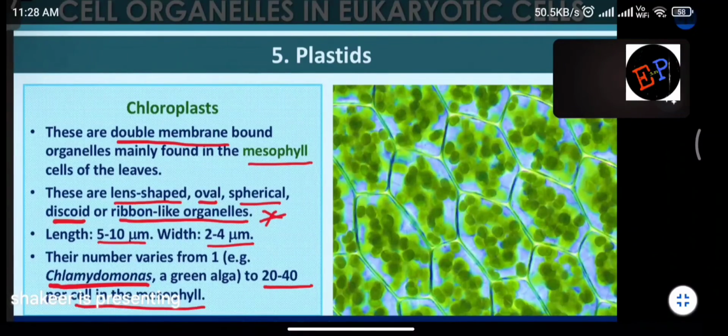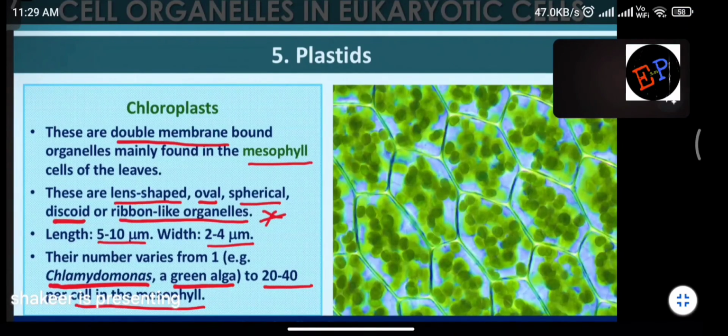So, in every type of plant, you cannot see the same type of chloroplast. It depends on the type of plant which you are studying. Only one chloroplast is present in which plant? It is present in Chlamydomonas, which is also called green algae. And between 20 to 40 chloroplasts can be found where? In the general plants which you see. And in the leaves also, in which cells can you find them? Inside the mesophyll cells, those cells which are responsible for photosynthesis.